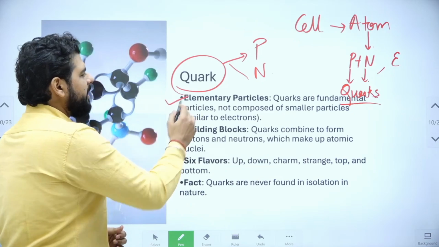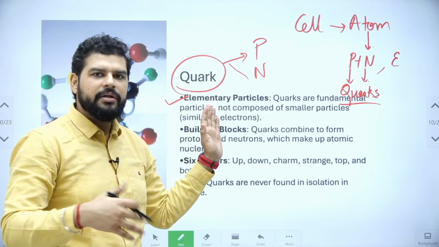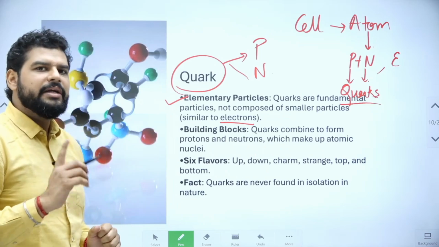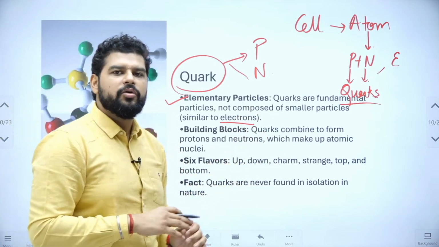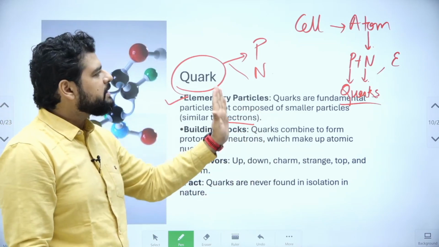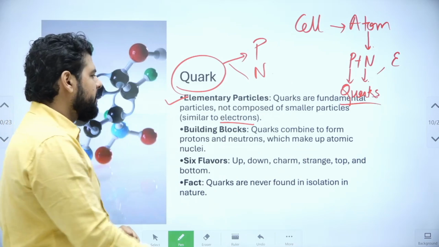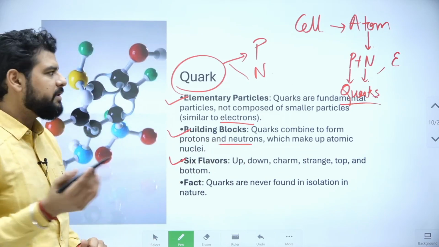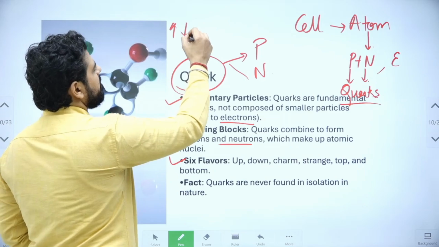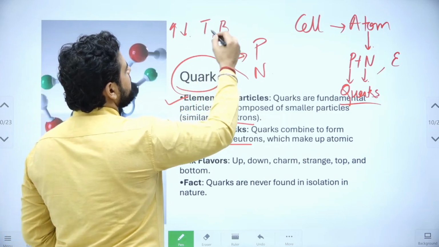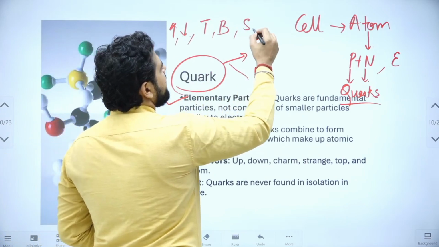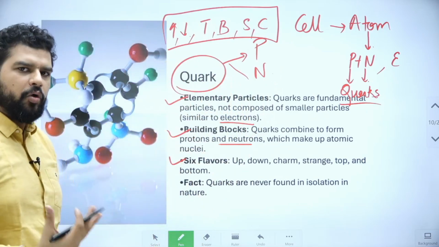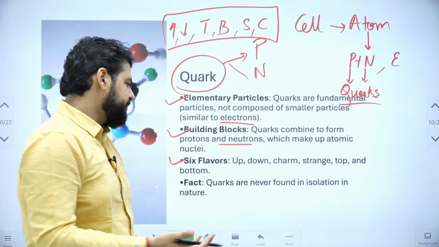So these are elementary particles, that means they cannot be broken down into anything else. Electrons are also elementary particles because they also cannot be broken down further, but protons and neutrons can be broken down. So quarks are the building blocks of protons and neutrons. And there are 6 types of quarks: up, down, top, bottom, and then strange and charming. So there are 6 flavors of quarks, and they have different properties and different mass.